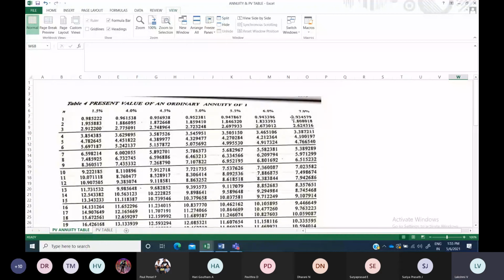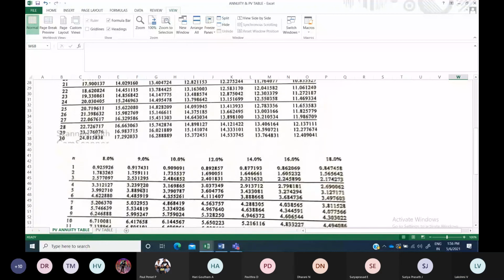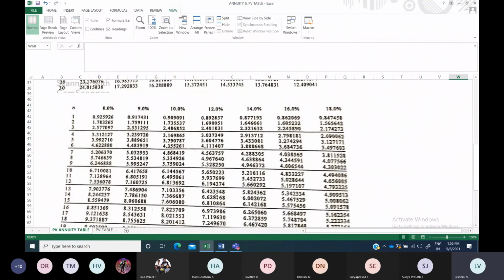So this is around 7%. This is for 12%. Okay, so now we need to see what value comes for 12% for 4 years. So this is the 4th year, 4 years. So this is the 12%, and if you see, this will be our value. So based upon your required rate of return, what percentage they have given, and in how many years they redeem, the maturity time period, depending on that, you have to just look out the value in the annuity table.